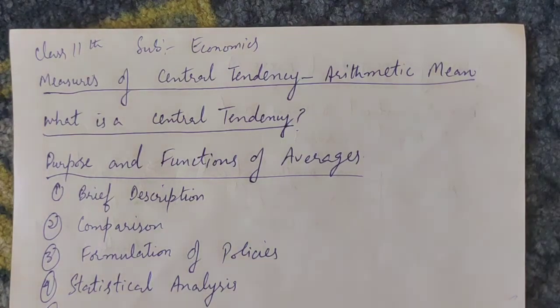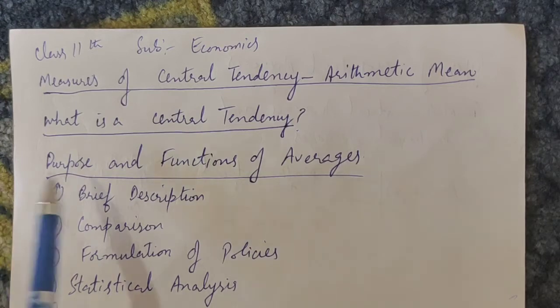Now, according to Moroni, the purpose of an average is brief and simple representation of a group of individual values so that the brain may quickly grasp the general base of the units of the group.